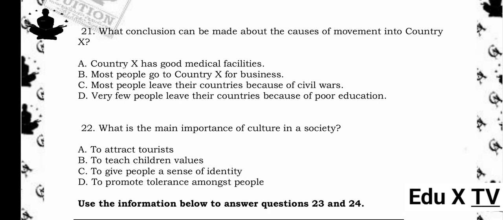22. What is the main importance of culture in a society? A. To attract tourists. B. To teach children values. C. To give people a sense of identity. D. To promote tolerance amongst people. The answer is C. To give people a sense of identity.